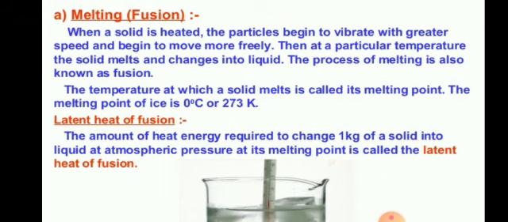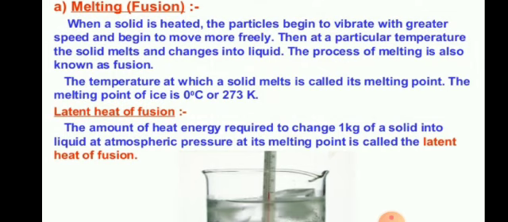The amount of heat energy required to change 1 kg of solid into liquid at atmospheric pressure at its melting point is called the latent heat of fusion. Actually, before that we can say one thing more. Latent heat is of two types, students: one is latent heat of fusion and second is latent heat of vaporization. Just now we have defined the latent heat of fusion.